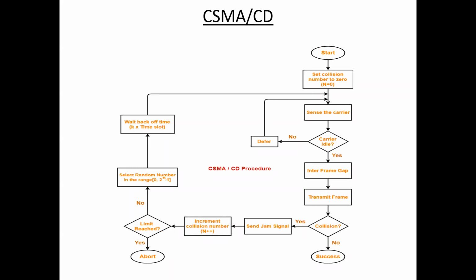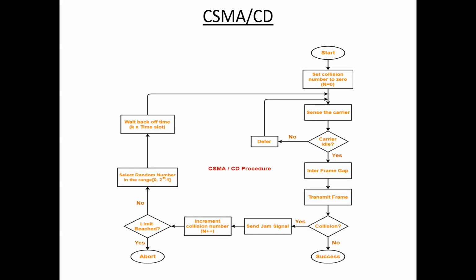Here, this collision detection technology detects collisions by sensing the transmission from other stations. On the detection of collision, the station stops transmitting and sends a jam signal and waits for some random amount of time interval before retransmission. Suppose if there is any collision, then it sends one jam signal to other stations, and then other stations do not transmit the data.